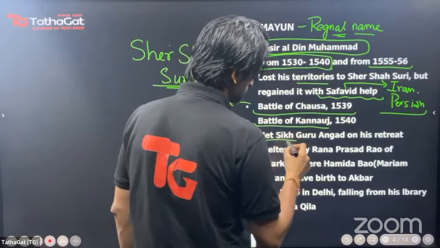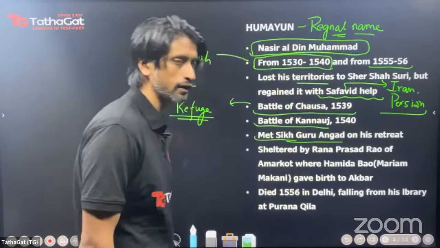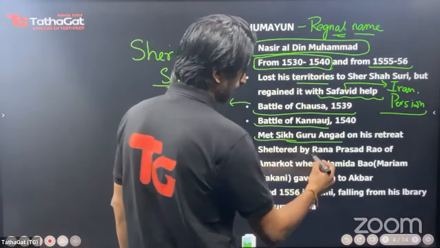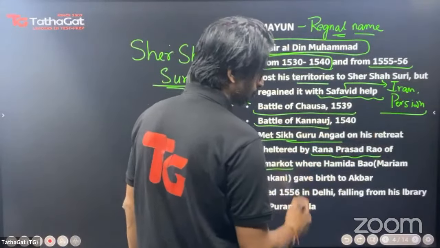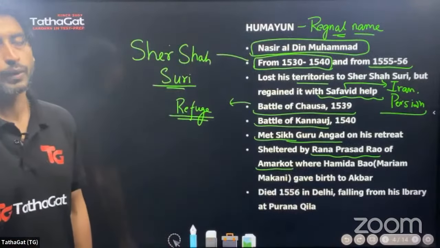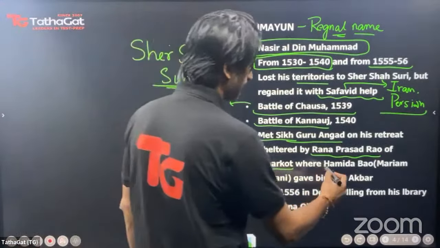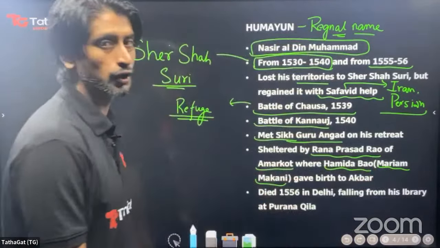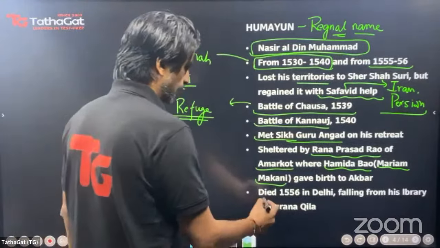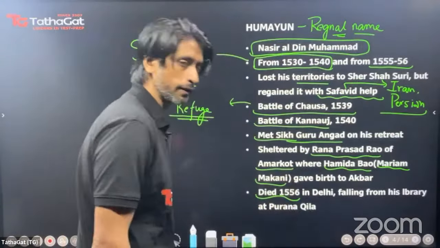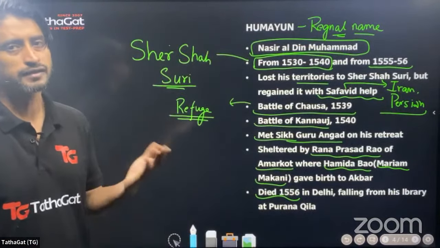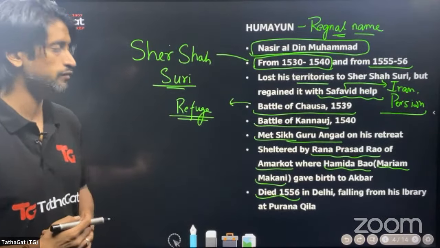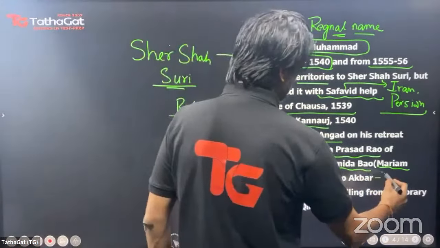So he's supposed to have met Sikh Guru Angad Dev on his retreat, who blessed him that he is going to reconquer his territory. And it was Rana Prasad Rao of Amarkot who sheltered Humayun, and this is where Akbar was born. Hamida Banu, Akbar's mother, is given the epithet of Maryam Makani, or the one who dwells with Mother Mary.